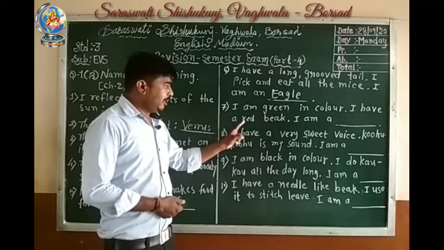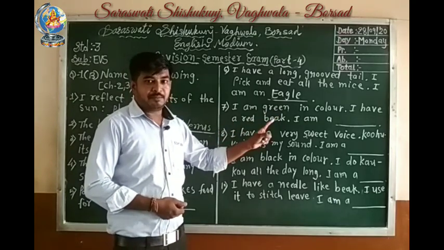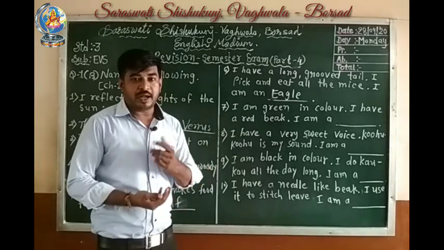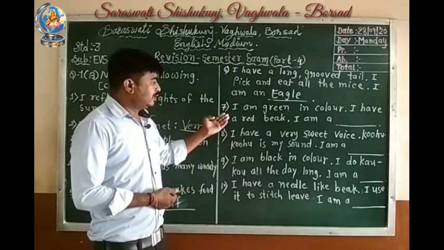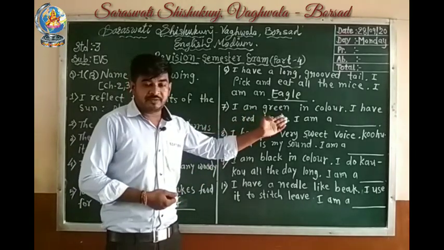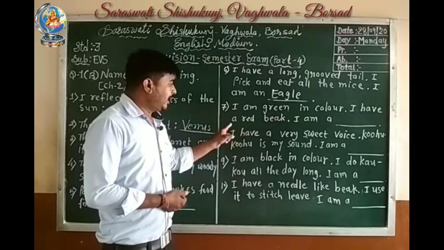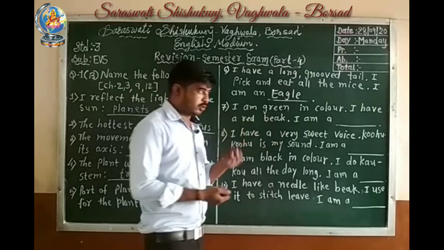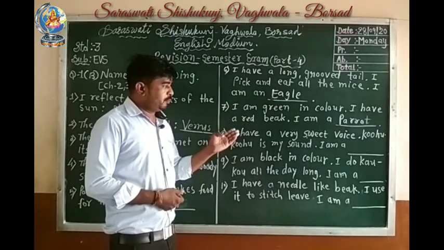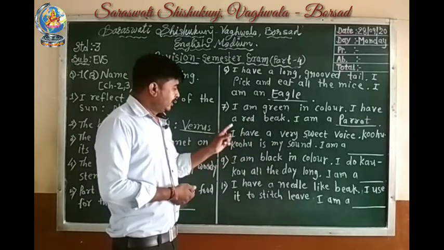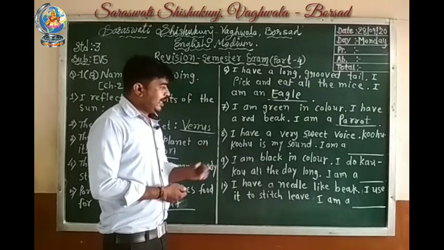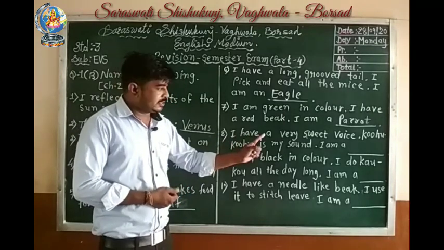Next, I am green in color. I have a red beak. I am a blank. So here you have to identify which bird is this. I am green in color. Which bird is green in color? Parrot. I have red beak. I am a parrot. What is the spelling of parrot? P-A-R-R-O-T.